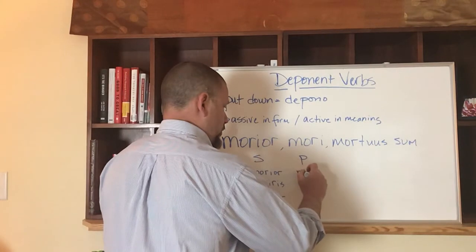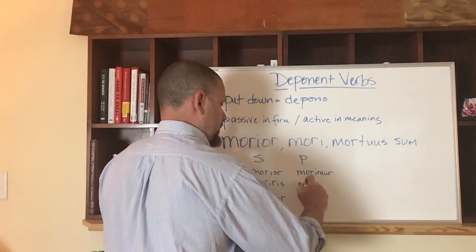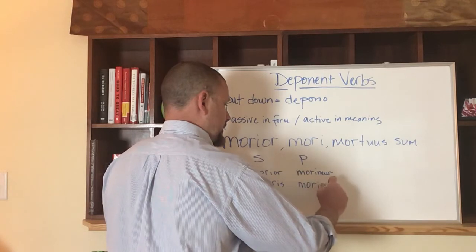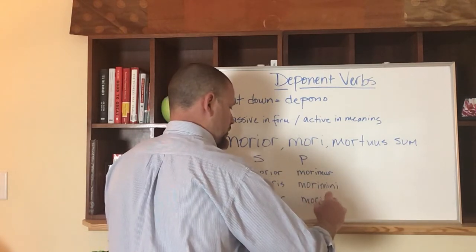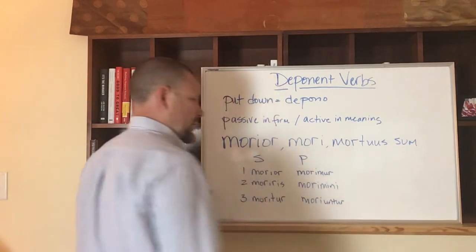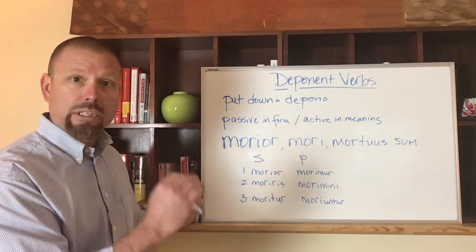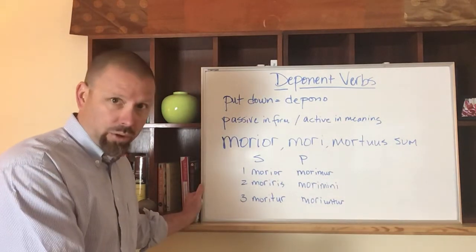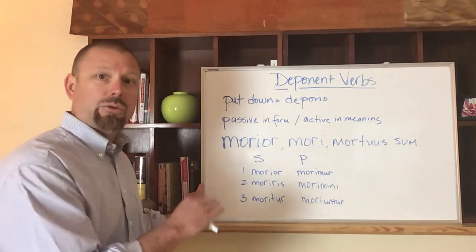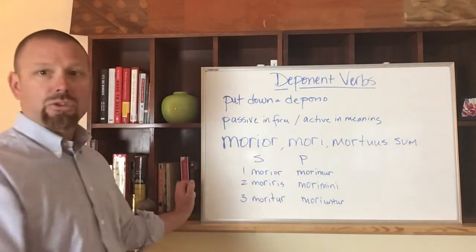Then in the plural, morimur, we die, morimini, y'all die, and moriuntur, they die. So there's our present conjugation. Morior, moreris, moritur, morimur, morimini, moriuntur. Present tense: I die, you die, he, she, or it dies, we die, y'all die, they die. And those are the forms.